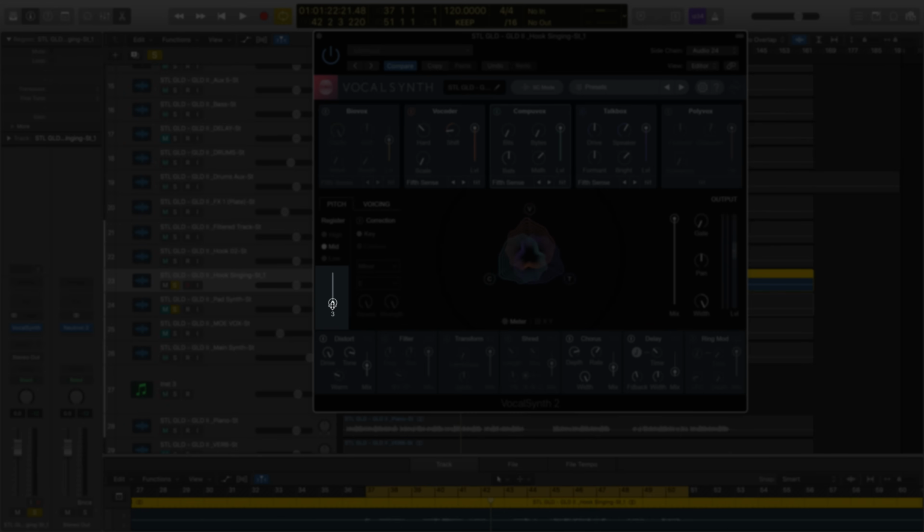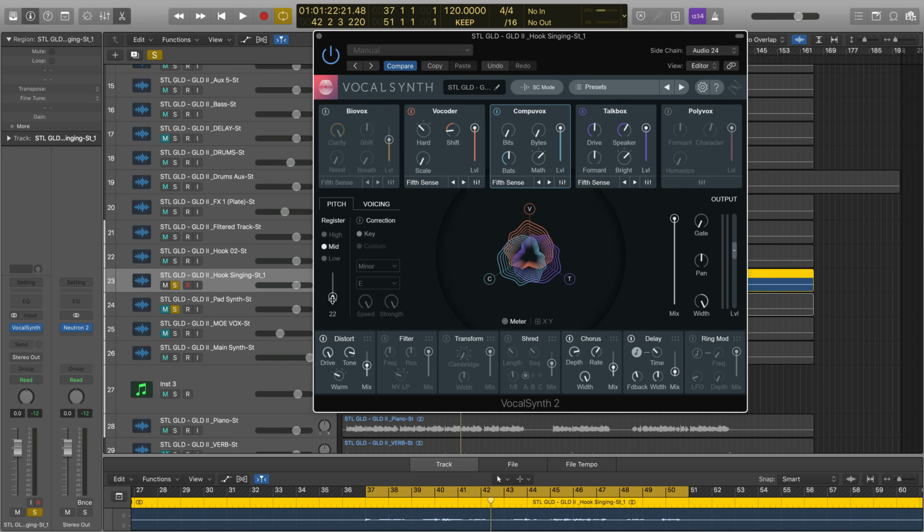And now here's everything together, and I'm going to bring up the level knob to introduce some of the dry signal so that we really fill out the sound. So here comes the dry vocal underneath all the processing.